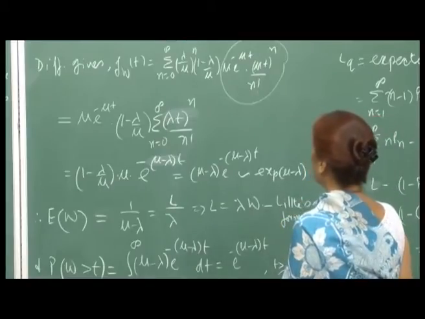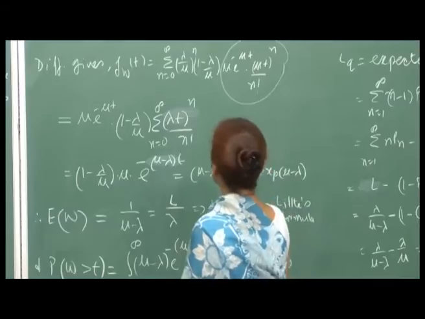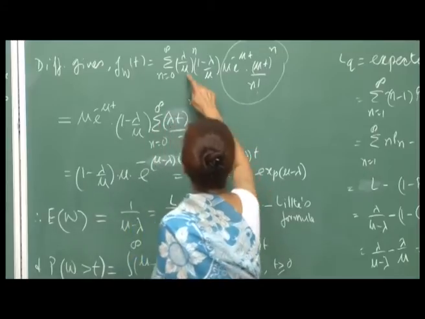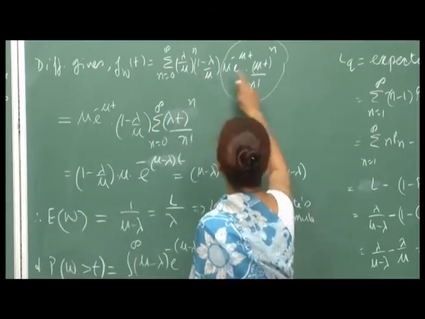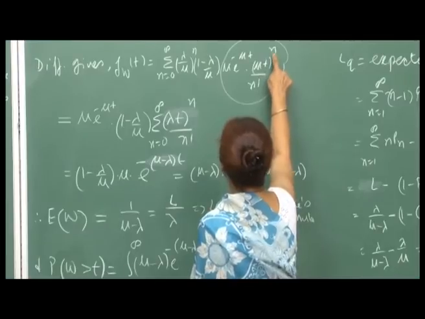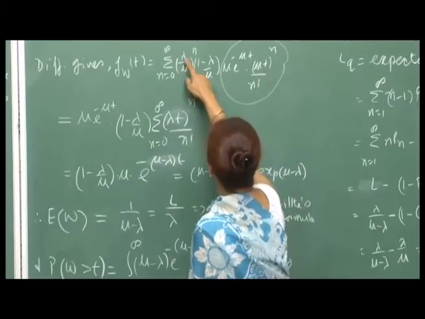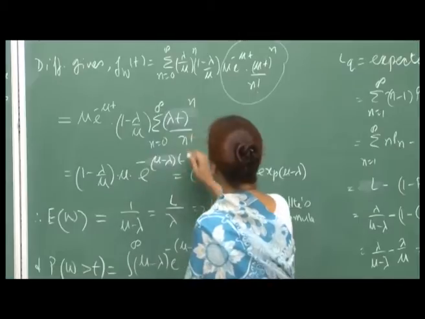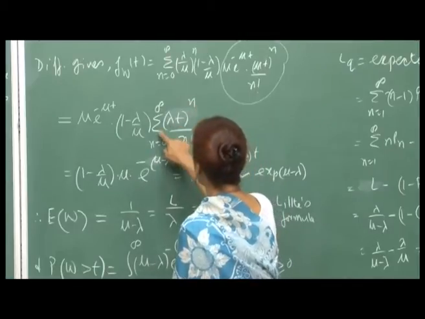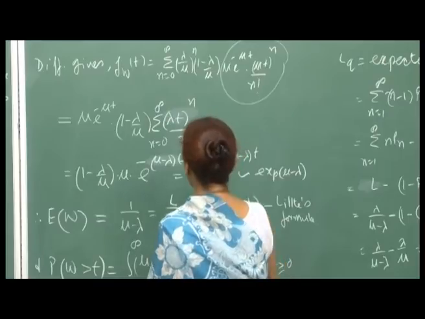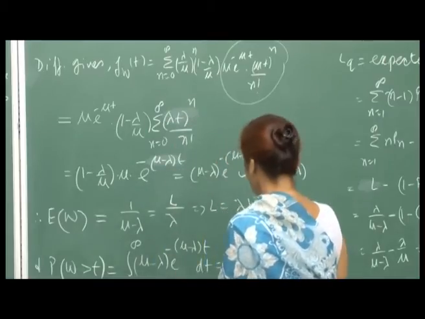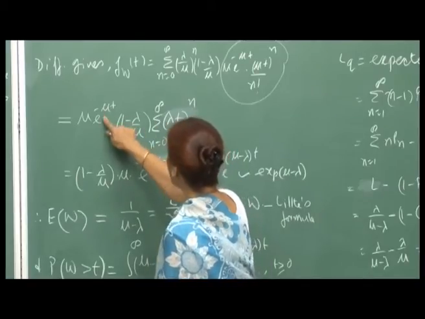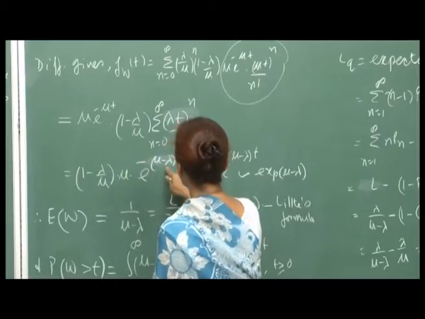Okay. And now, let us just simplify. This is independent of n, this is independent of n. The only quantity you see, there is mu in the denominator here, mu raised to n, and there is a mu raised to n in the numerator. So, the two will cancel out, and I will simply be left with (lambda t)^n / n!. The other things can all be taken out. So, (lambda t)^n / n!, you sum up this from n = 0 to infinity. This is a very familiar series for us, and so this will be e^{lambda t}. So, I can combine it with this, therefore e^{-(mu - lambda)t}.